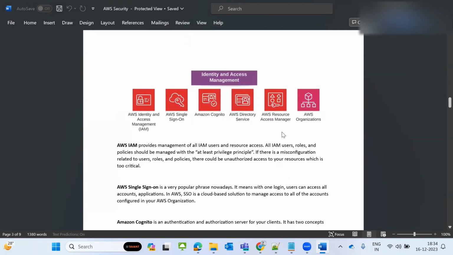We are going to discuss identity and access management. The first one is AWS IAM, Identity Access Management. Then we will discuss single sign-on, AWS Cognito, AWS Directory Service, AWS Resource Access Manager, and AWS Organizations. AWS IAM means roles and policies. The users, groups, and policies that we have created come under AWS IAM.